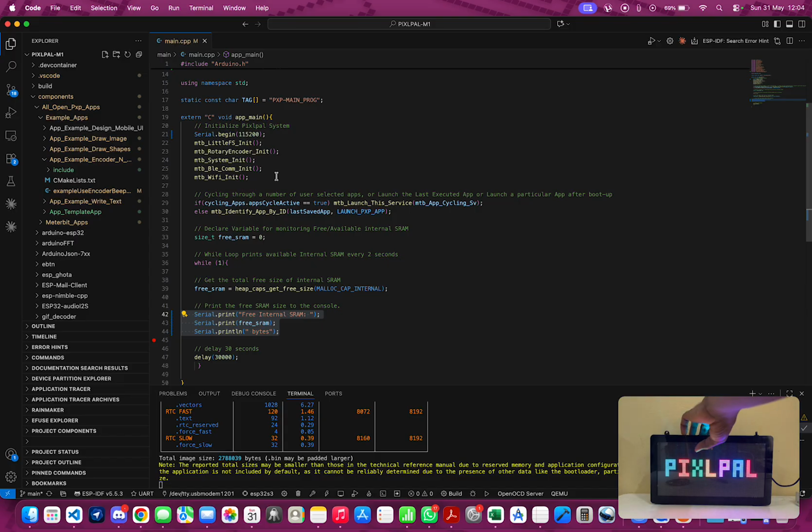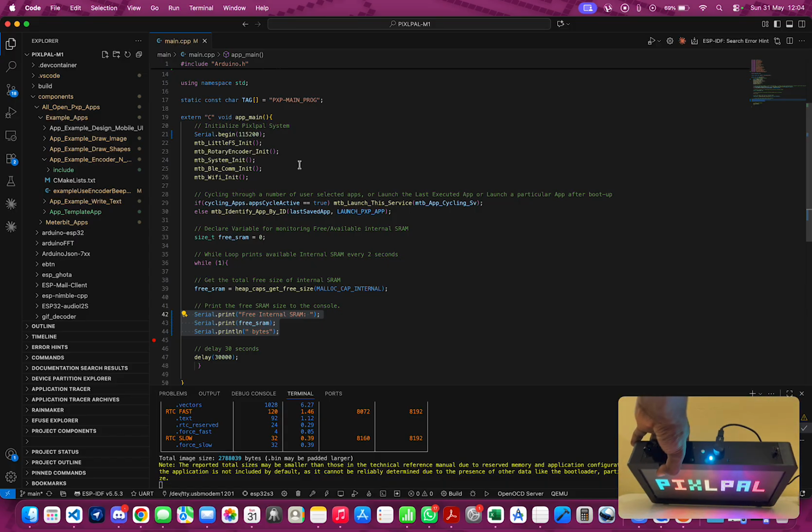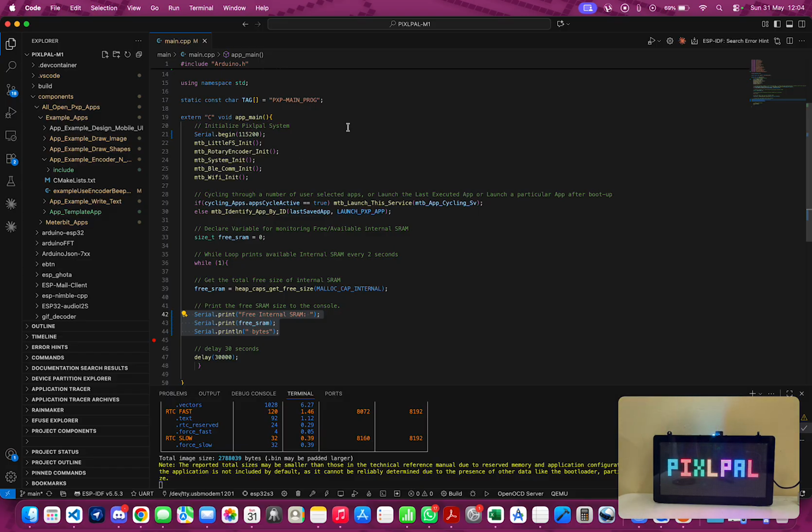Equally, we'll show how you can make the status light show a particular color. And what I mean by status light is this LED at the very top of the Pixlpal device.